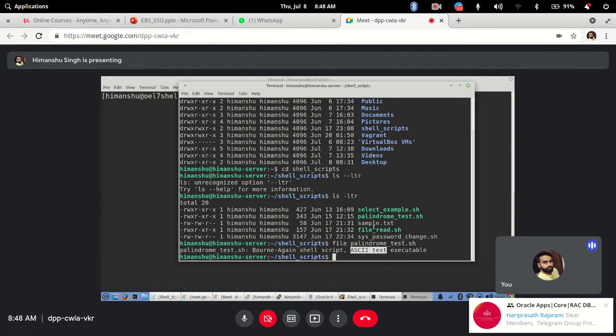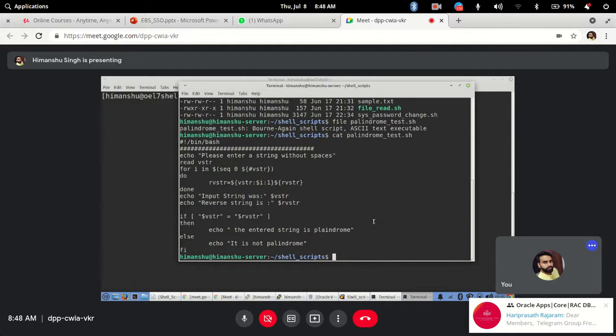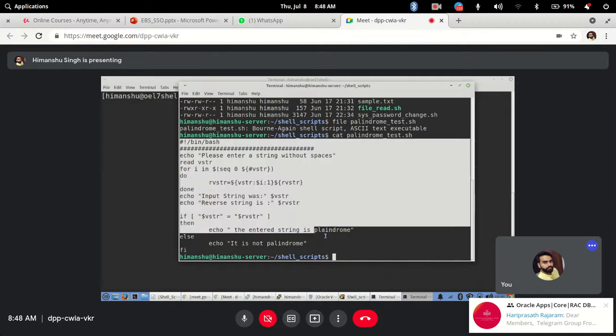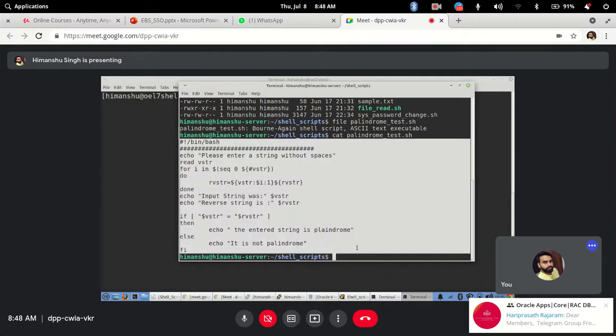Okay, so let's say if I want to read a file, let's say this file, what command do you have to use? Cat command. Cat command is used for reading a particular file. If I insert it here and hit enter, you will see it will show me the content of the file. Whatever is the content of the file, it will show me here. Clear?